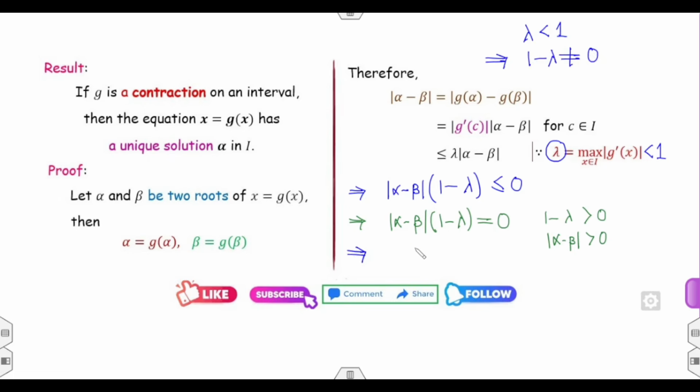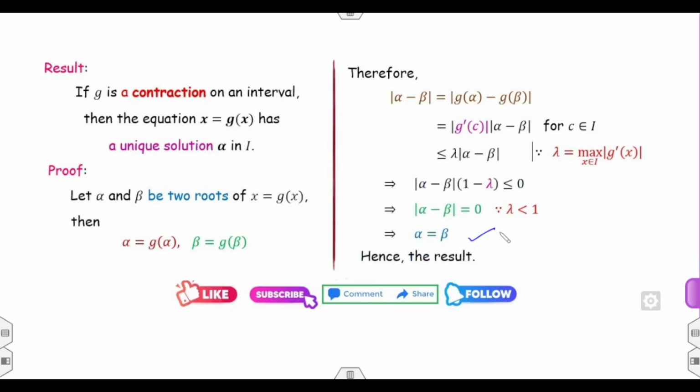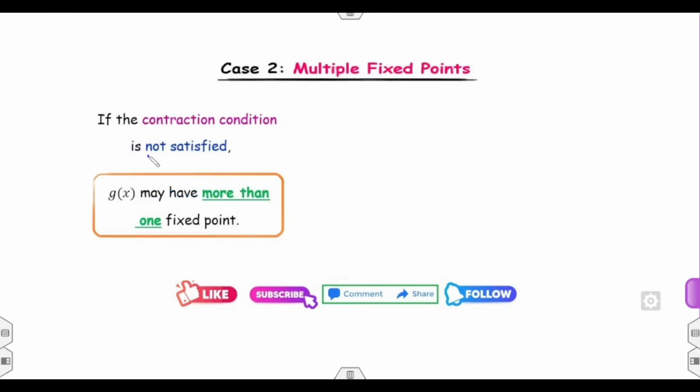What does it imply? Alpha minus beta must be 0. Once alpha minus beta is 0, what does it mean? Modulus value is 0 only when alpha minus beta is 0. Therefore, alpha is equal to beta, which is the required result. And that is the proof of the uniqueness of the fixed point, provided g satisfies the contraction principle. If your g does not satisfy the contraction principle, then it may have more than one fixed point.